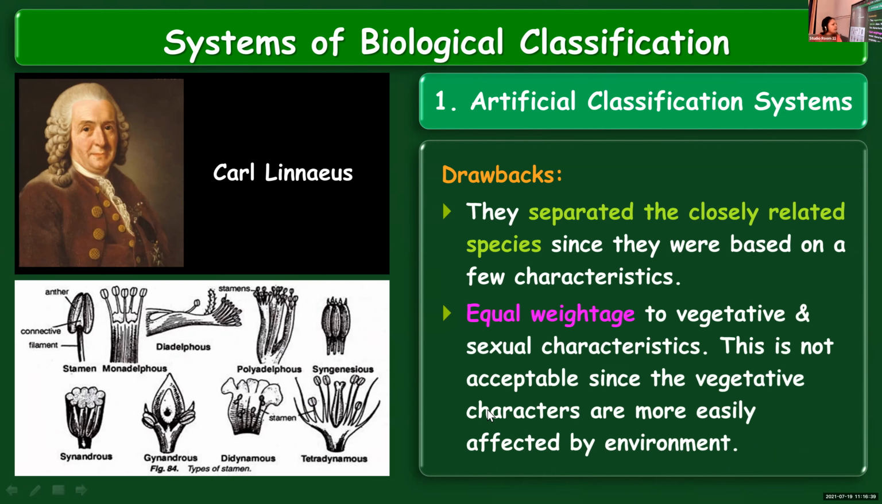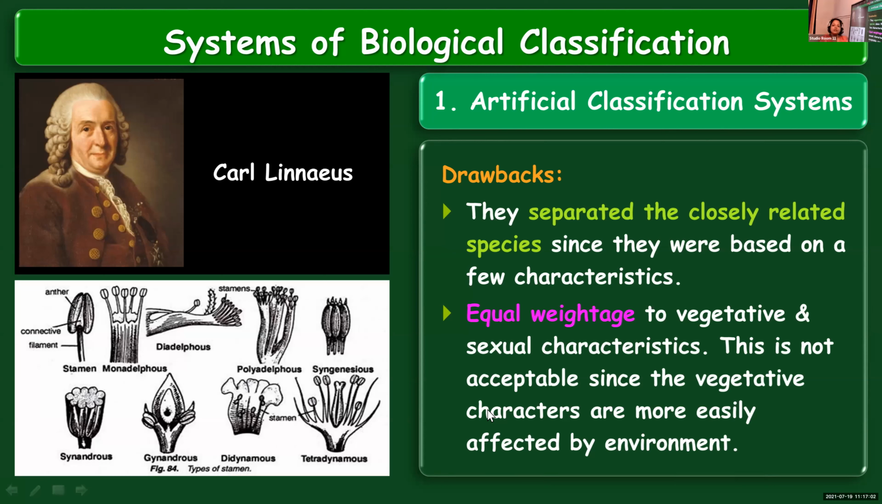Then equal weightage was given to both vegetative and sexual characteristics. This is not acceptable because vegetative characters are more easily affected by the environment. So as per this classification, vegetative characters and the characteristics of the sexual, the reproductive parts, were given equal weightage.